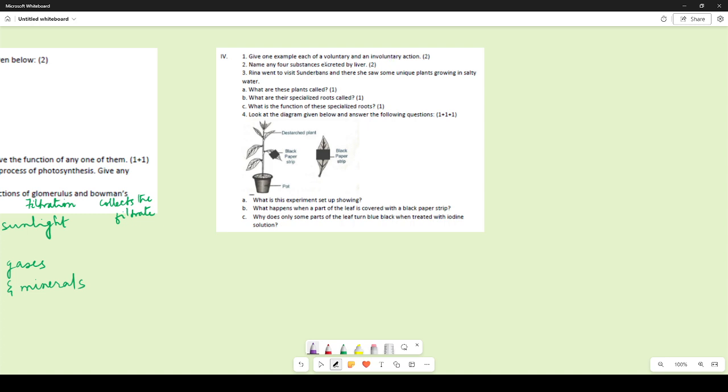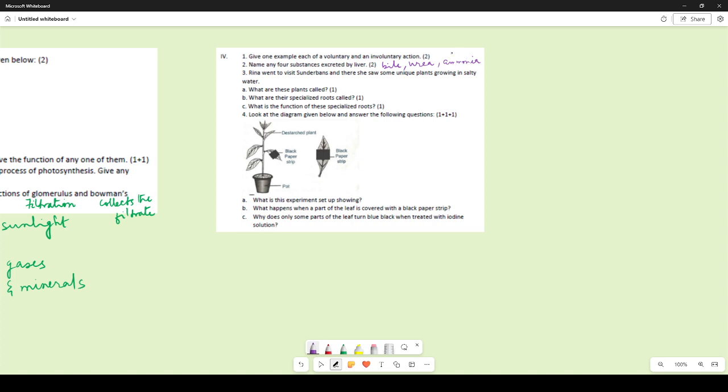Name any 4 substances excreted by liver. So we have bile over here, bile pigments if you have written bilirubin. Now bile and bilirubin, if you have written, both of them are the same because bile is made up of bilirubin, right? So you cannot write bile separately and bilirubin separately. Then you have urea, then you have ammonia, and you have uric acid.